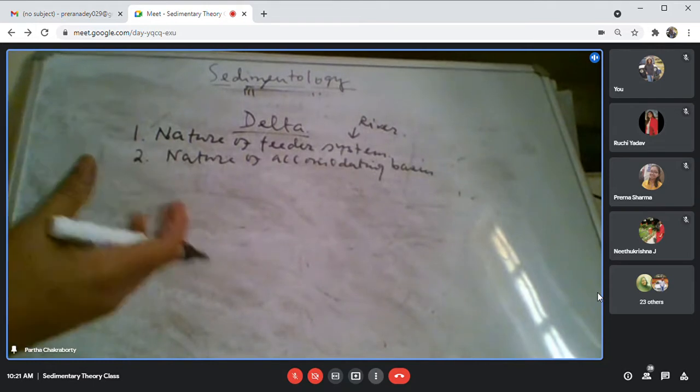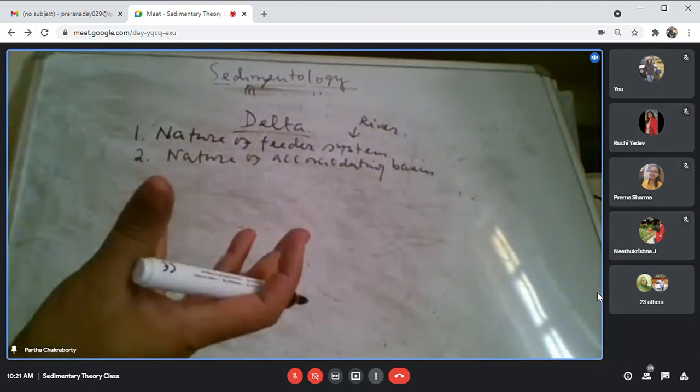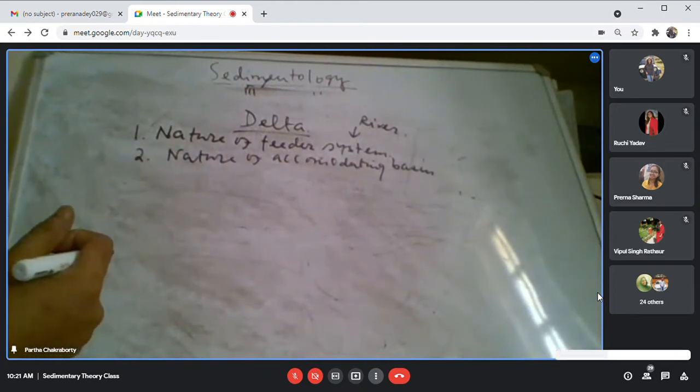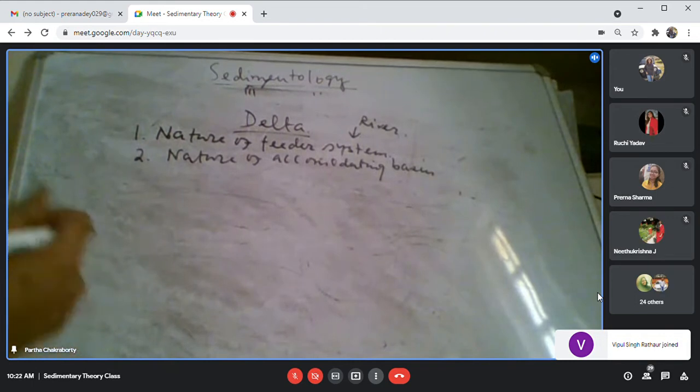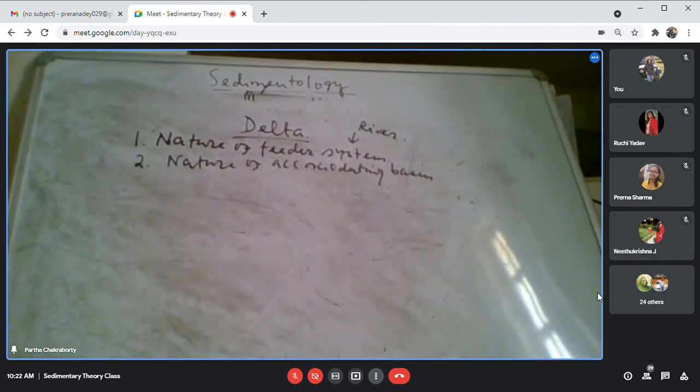The basin, it can be a lacustrine basin, it can be a marine basin, but basin is that which is, what is a basin? What is a basin? Can you define? How you define a basin? Anyone? Hello?